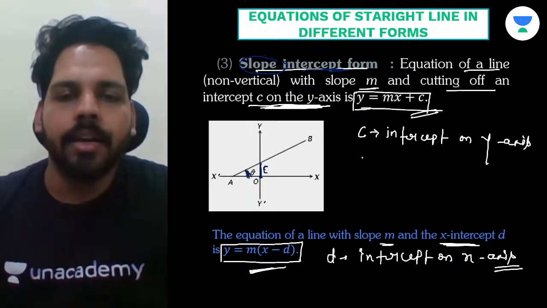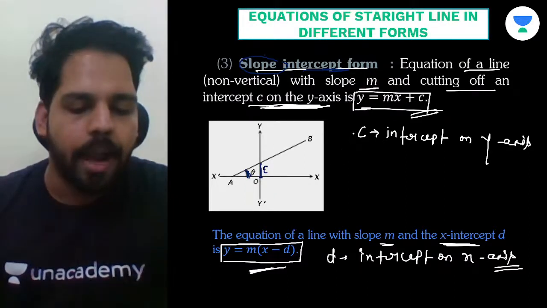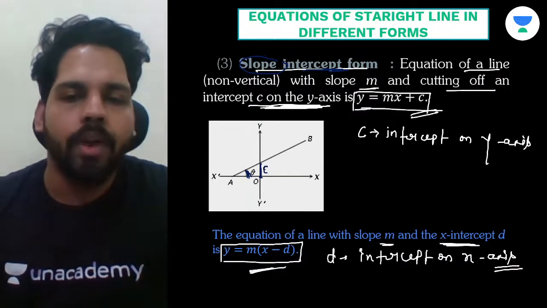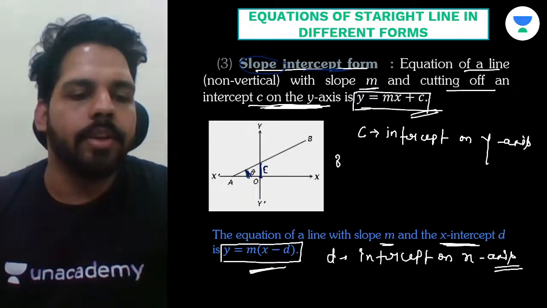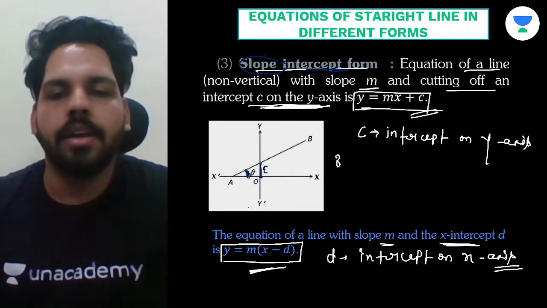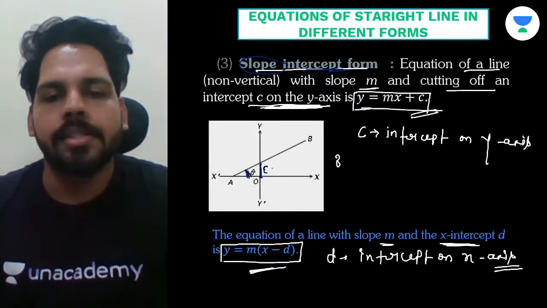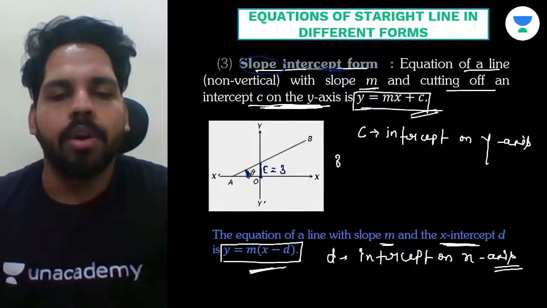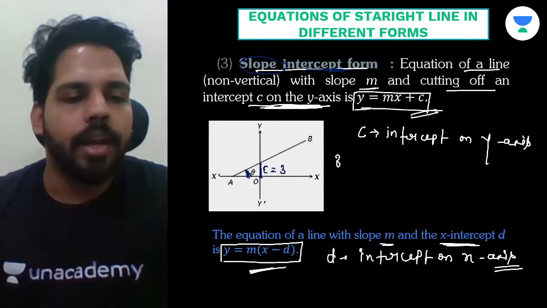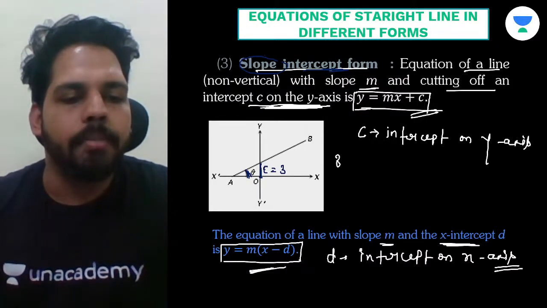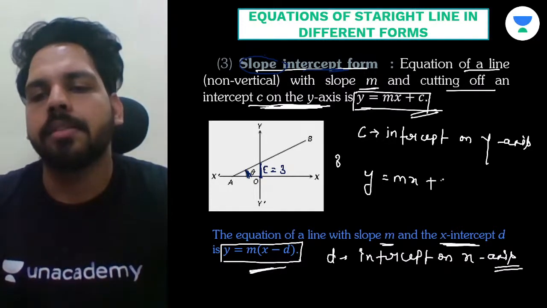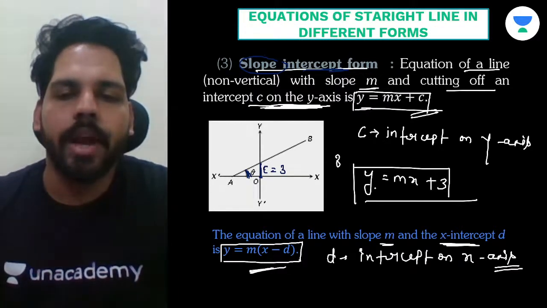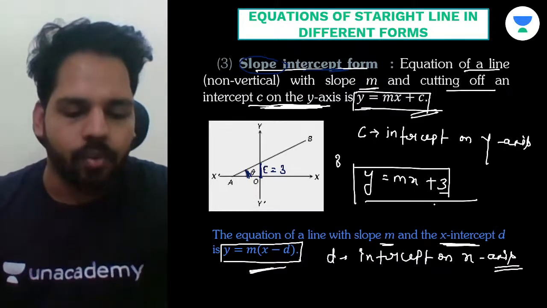Okay, so now just understand, just suppose there's a line which is having slope m and which is going to have an intercept on y-axis as 3, right? That means it is going to cut the y-axis at 3, which means here, see, just suppose this c I'm going to take as 3. So in that condition, what will be our equation of line? In that condition, our equation of line will be y is equals to mx plus 3, because it is having intercept with the y-axis as 3. Understand? So value of c will be 3.